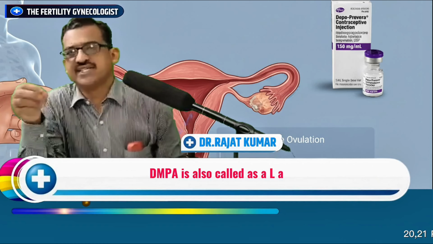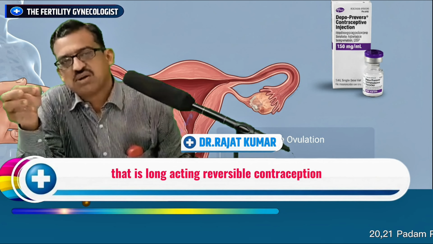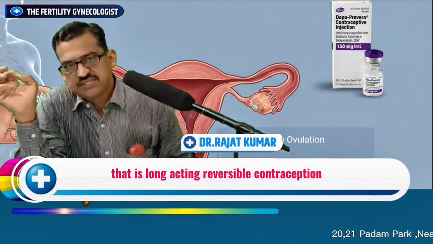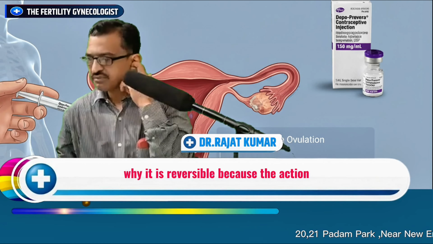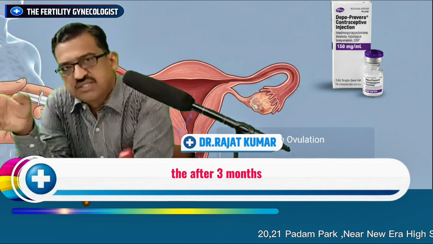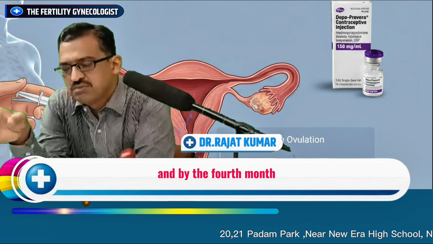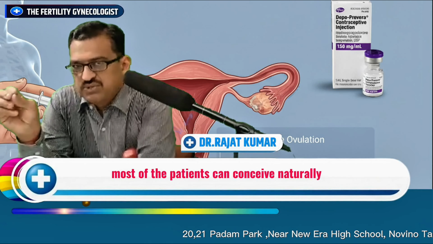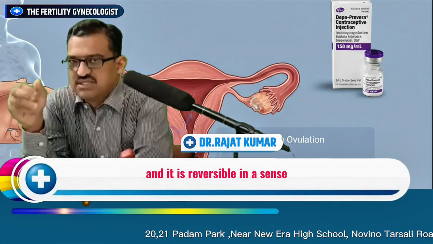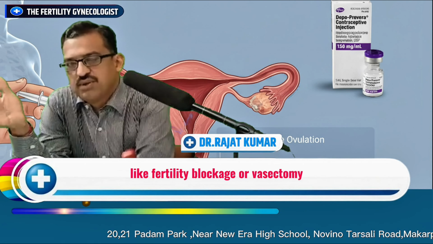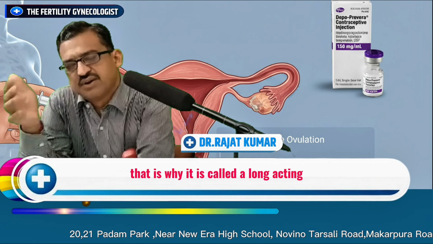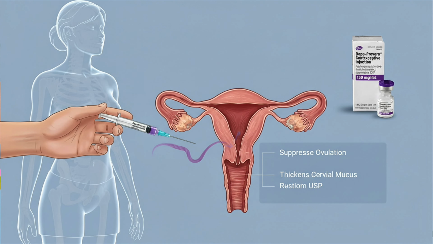DMPA is also called a LARC, that is, long acting reversible contraception. Why is it reversible? Because after 3 months the action of DMPA starts decreasing, and by the 4th month most patients can conceive naturally. It is not a permanent action like tubal ligation or vasectomy. That is why it is called a long acting reversible contraceptive.